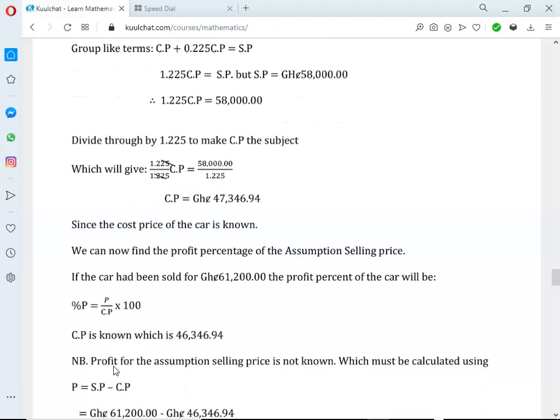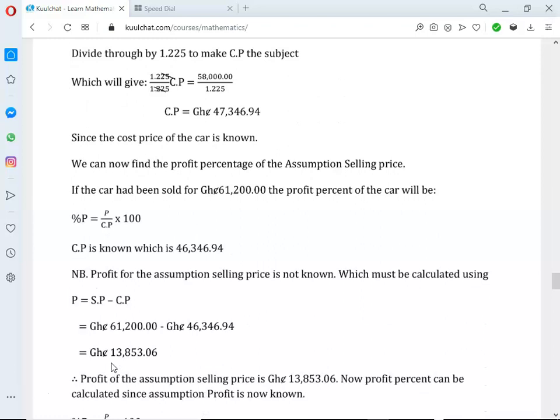It's simple since we know the cost price. Profit is selling price minus cost price. So we substitute the values. The selling price of the assumption is 61,200, minus the cost price, which is 46,346.94 Ghana cedis. If we do the subtraction, we get 13,853.06. So this is the profit for the assumption selling price.